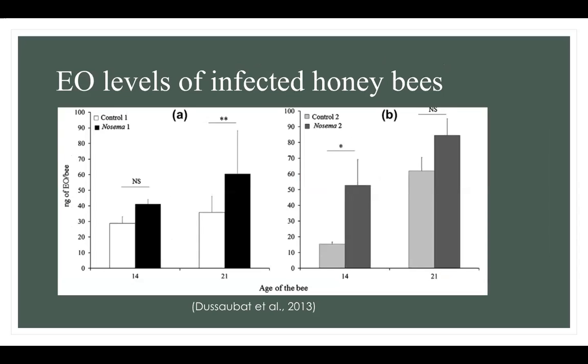Like in the experiment previously looked at, the researchers wanted to examine how changes in physiological processes caused by Nosema ceranae create these behavioral changes of earlier age of foraging and longer flight times of foragers. The researchers decided to examine and measure the EO levels of honeybees. The reason for this is because EO regulates behavioral maturation of nurses, delaying onset of foraging. The results are shown in the graph here, where the black or colored bars are infected bees, and the white bars are controls. Overall, infected bees had a higher EO level.